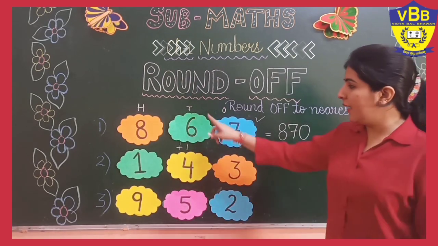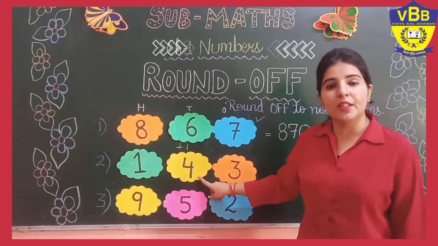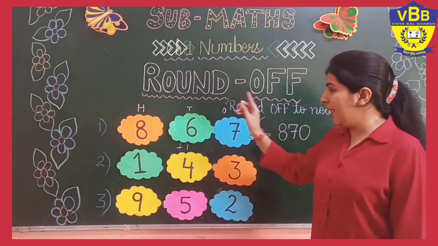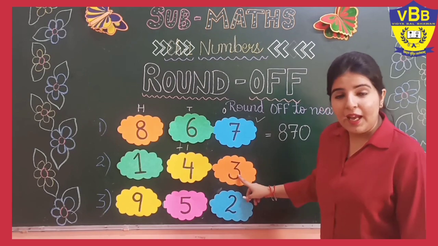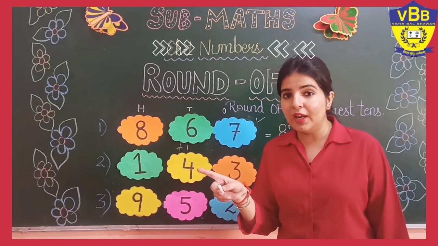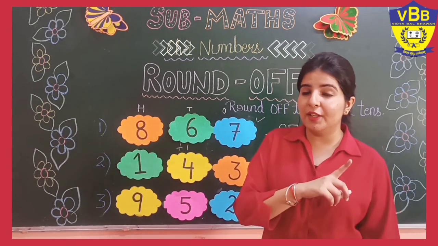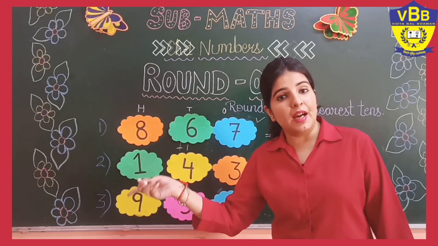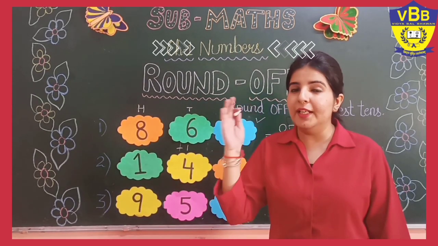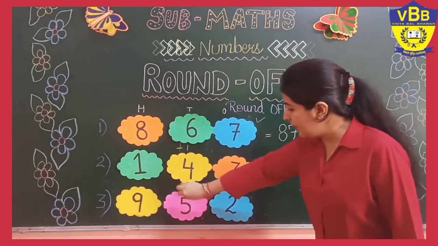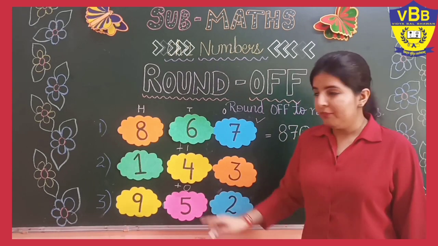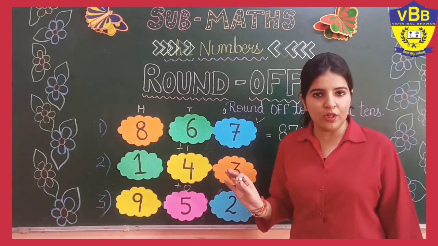Next number, again on the tens place we have the digit 4, and the very next number is 3. And now the 3 is lying between 0 and 4, right? That means round down. And when there is round down, we have to let it go. That means we are not going to change the number. We will add 0. So 4 plus 0 will remain 4, right?